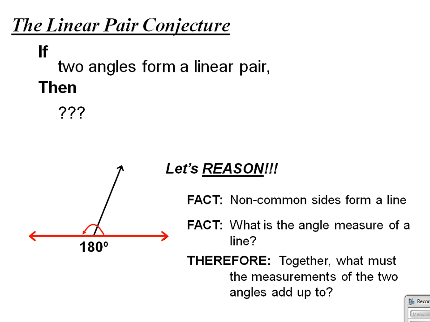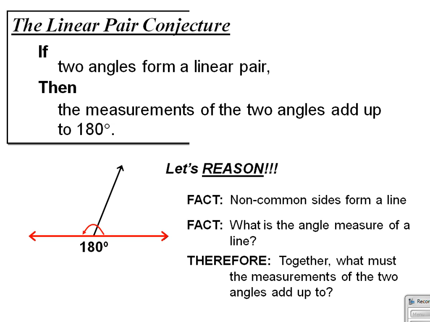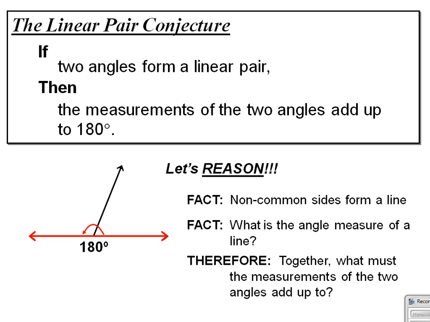So in a linear pair, what must the measurements of those two angles add up to? Well, the answer is 180 degrees. So our linear pair conjecture says if two angles form a linear pair, then the measurements of these two angles add up to 180 degrees.